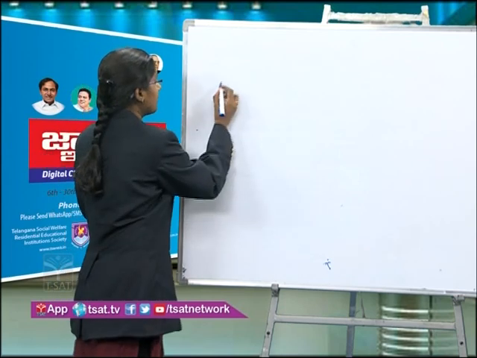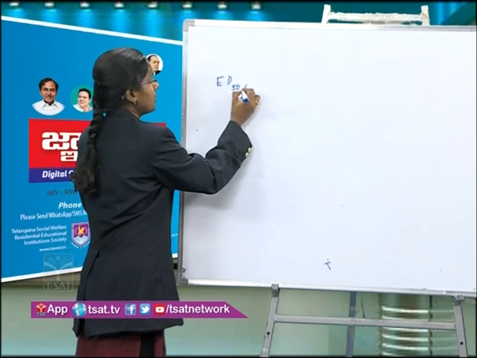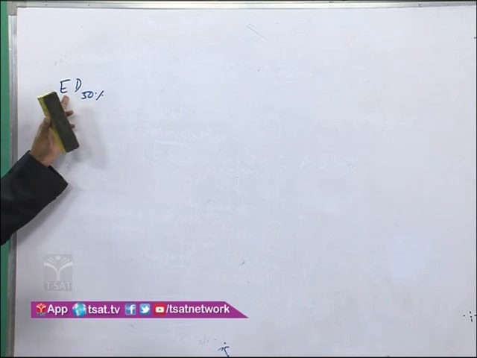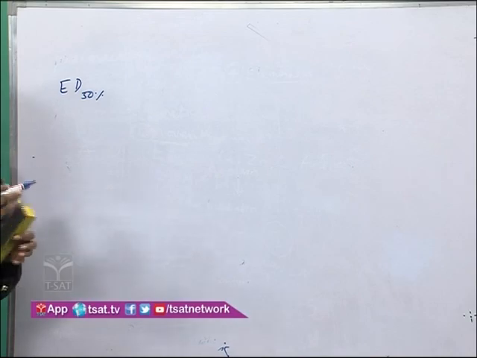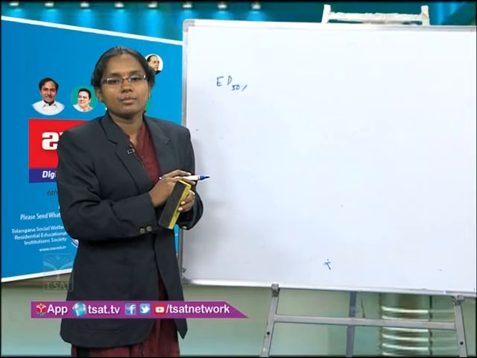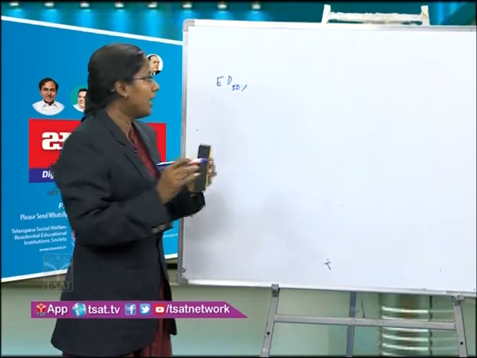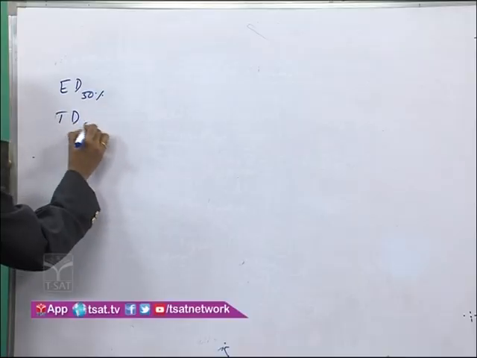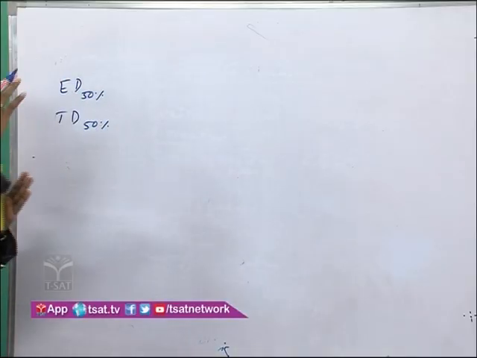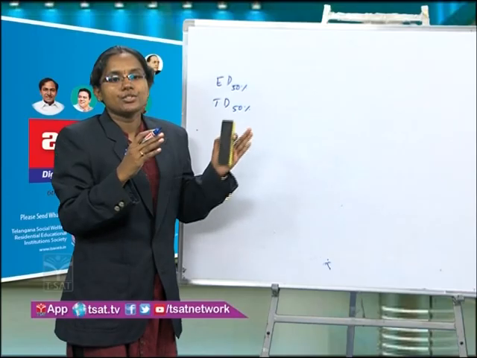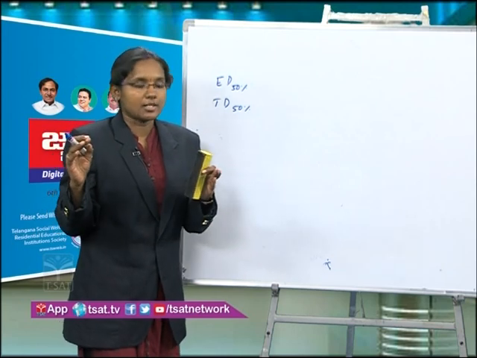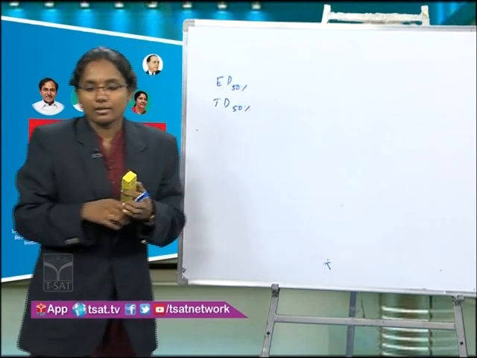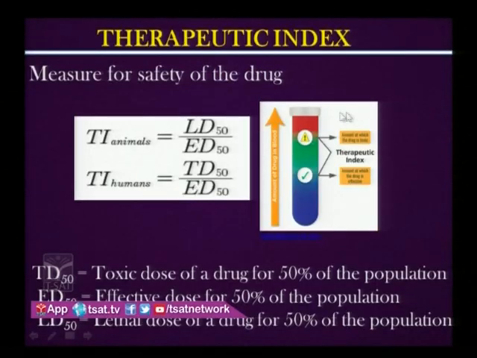ED50, effective dosage 50%, means it is the drug dosage where the desirable therapeutic effect is seen in 50% of the test sample, and TD50 is the dosage of the drug at which it is showing a toxic effect in 50% of the test sample.